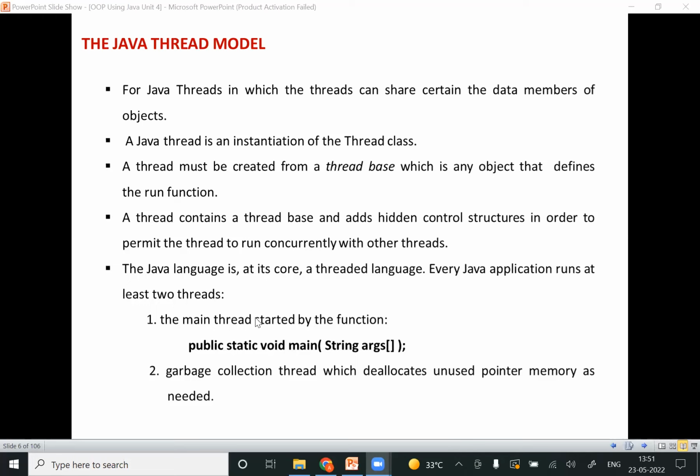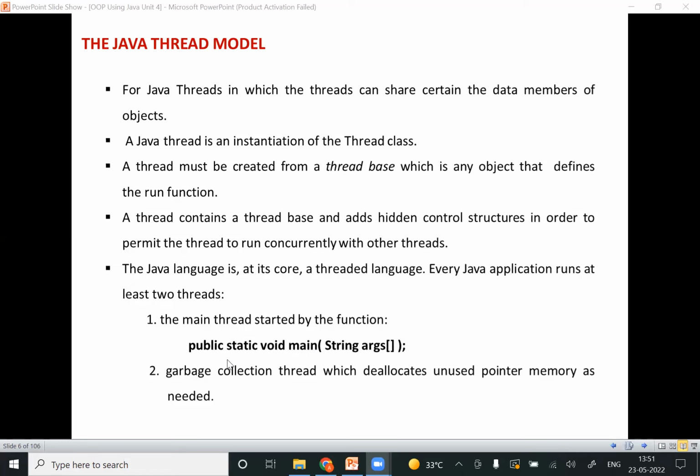So because it is the one that is executed whenever our program begins. See, the main thread is important for two reasons. One is it is the thread from which other child threads are going to get spawned. Two, it must be the last thread to finish execution because it is going to perform various shutdown actions. So that is why we are saying that main thread is going to play a very prominent role. So we are saying that this is the thread which is going to begin running immediately.